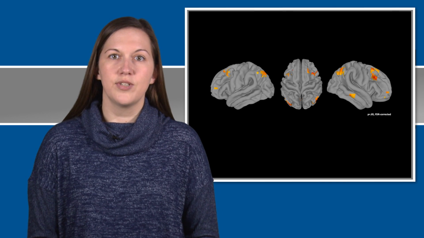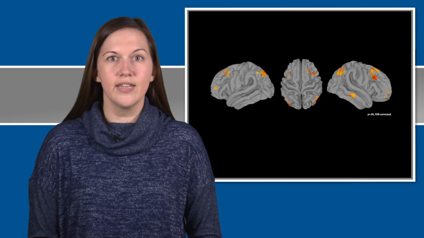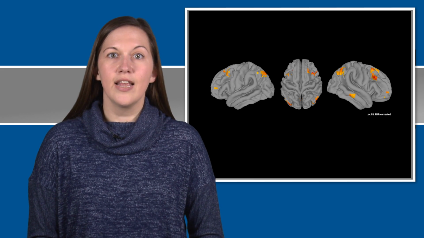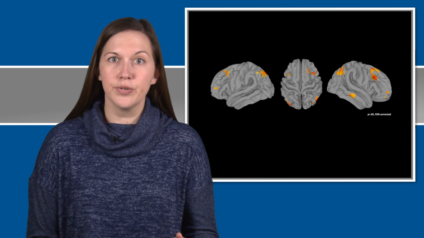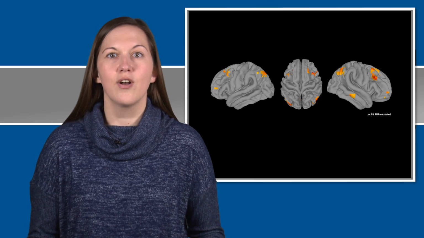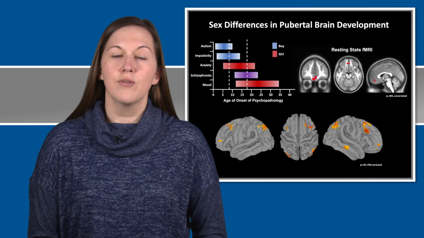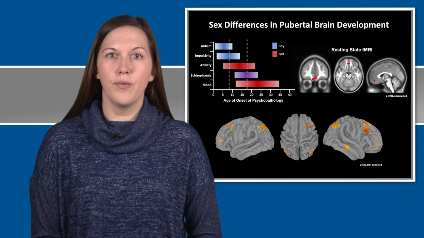When you identify these regions, what you see is twofold. 1, increased connectivity between the prefrontal cortex and other regions in that same default mode network. And then 2, increased connectivity in regions within a secondary network called the executive control network, which is responsible for decision-making, working memory, and cognitive control.